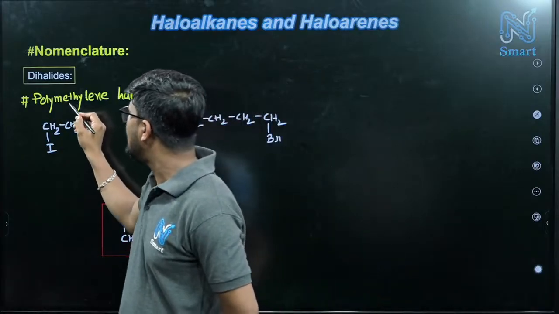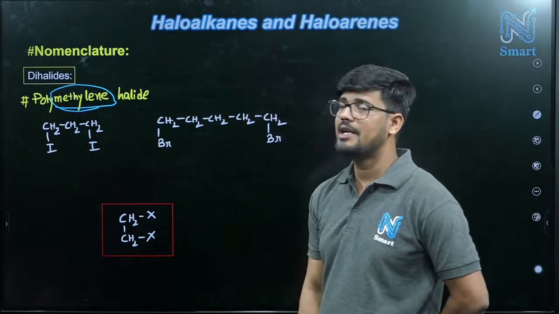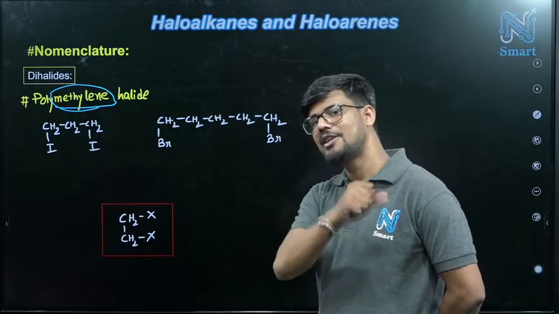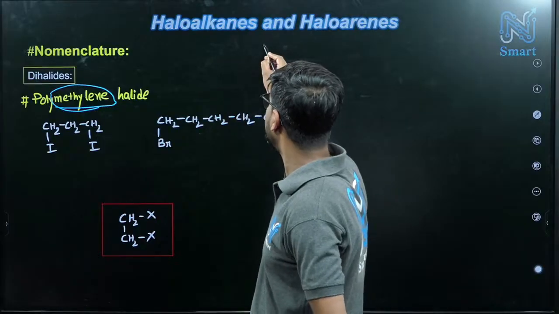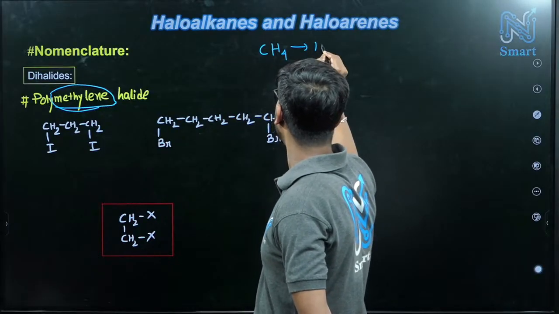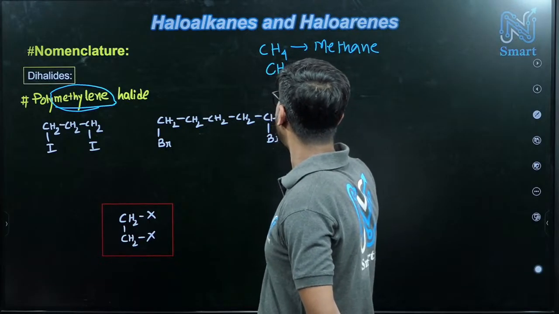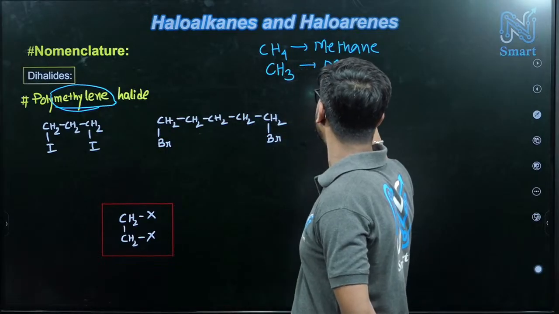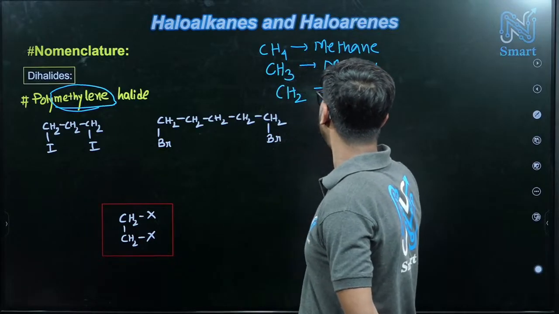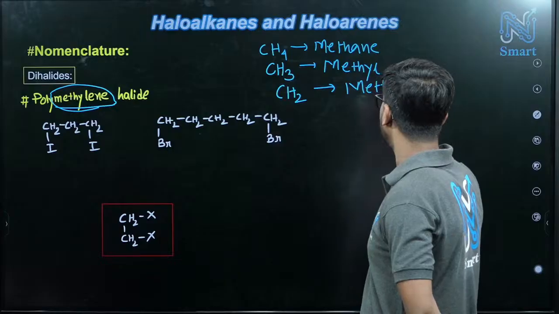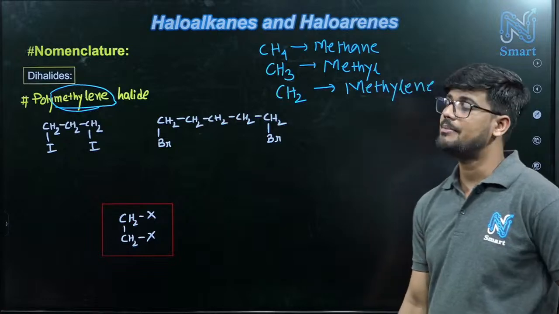Now in this case, polymethylene, this methylene will be coming, and instead of poly, how many methylene we have, that you have to write. Always remember CH4 is methane. If we have CH3, this is methyl. If we have CH2, that will be called methylene. So these 3 things you have to remember: methane, methyl, methylene.